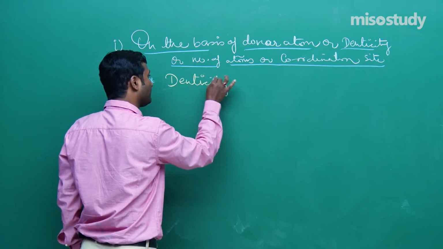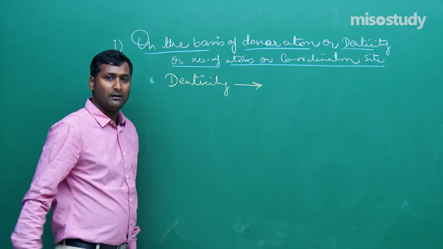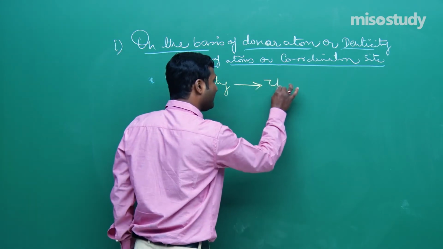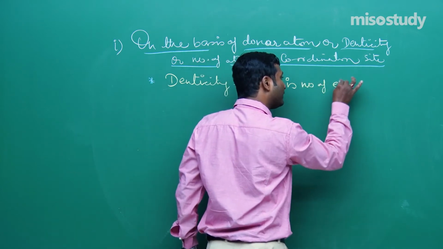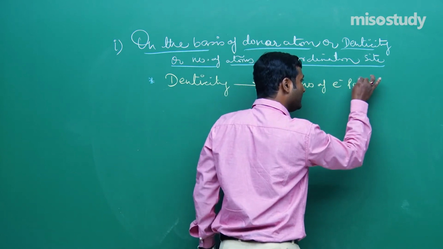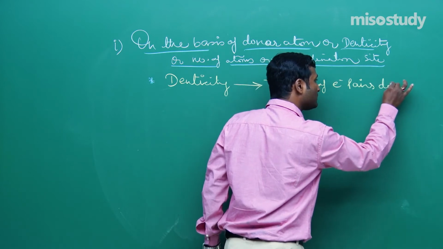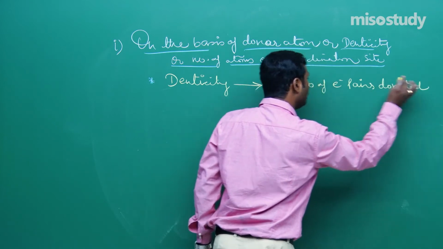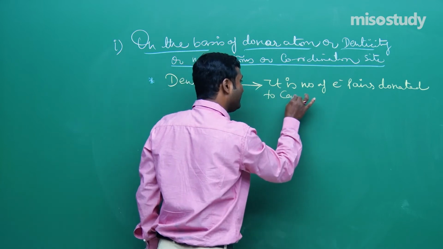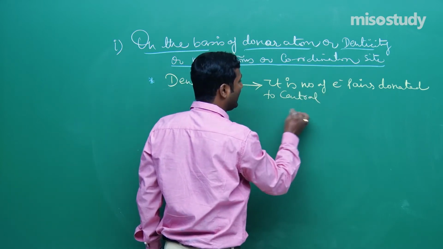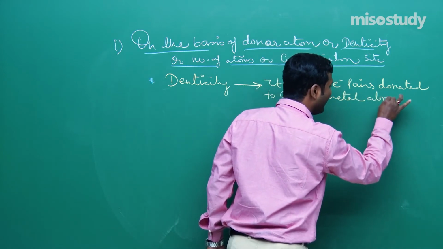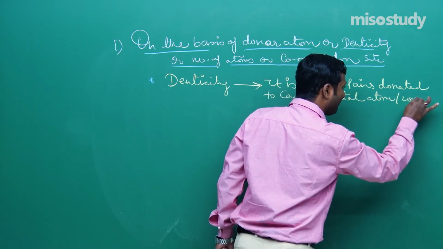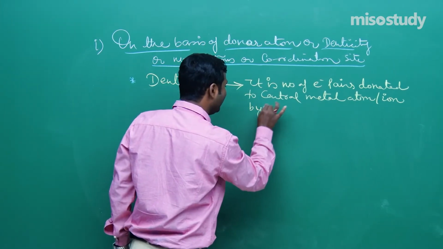Denticity is the number of electron pairs donated to the central metal atom or ion by ligands.